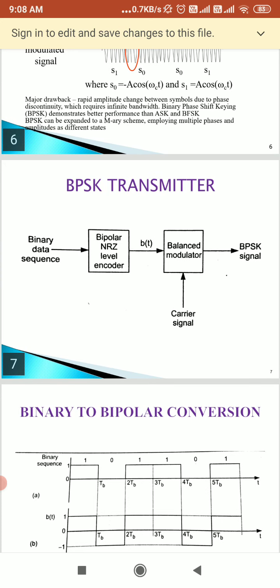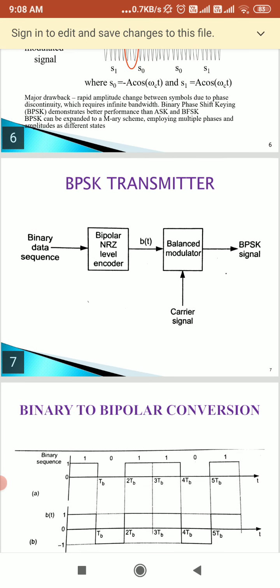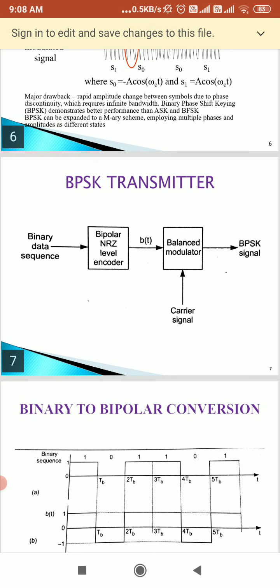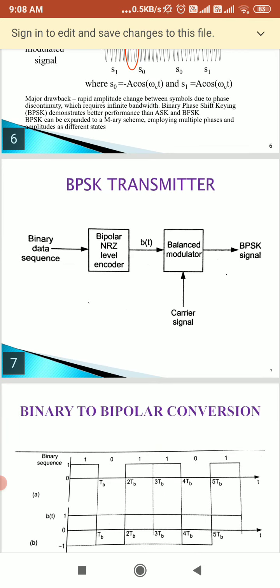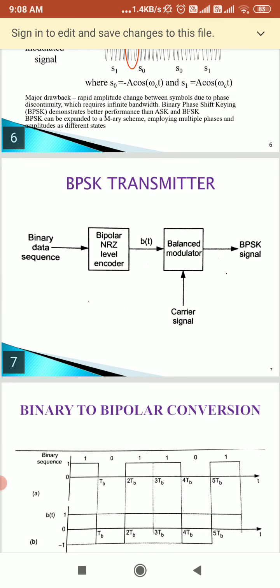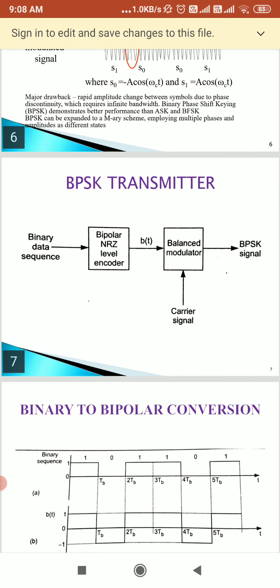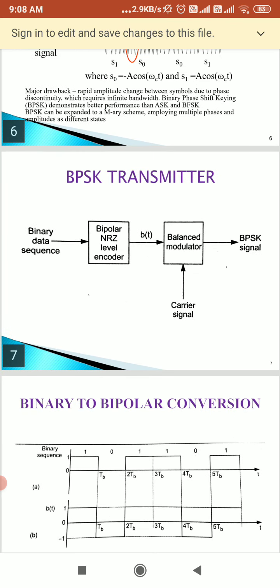For narrowband transmission you will require a carrier frequency that is greater than 1 by TB, where TB is the bit period in seconds. So for transmission, the carrier frequency will be greater than 1 upon TB. This means there will be multiple cycles of the carrier sinusoid within 1 bit duration.